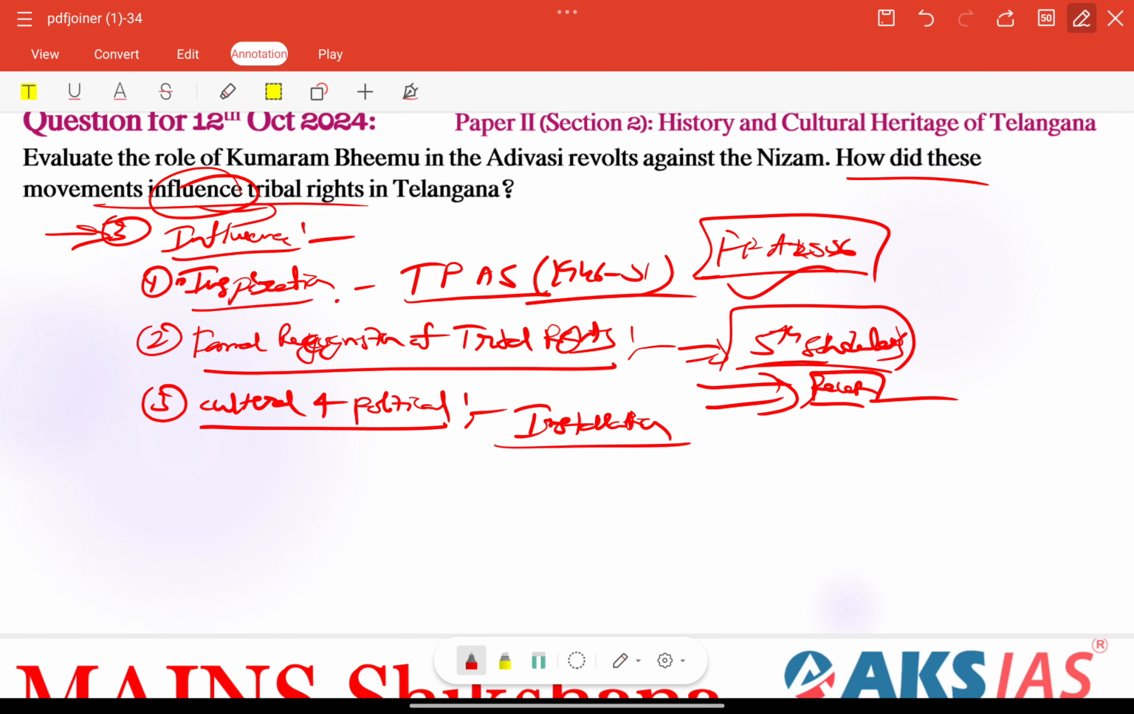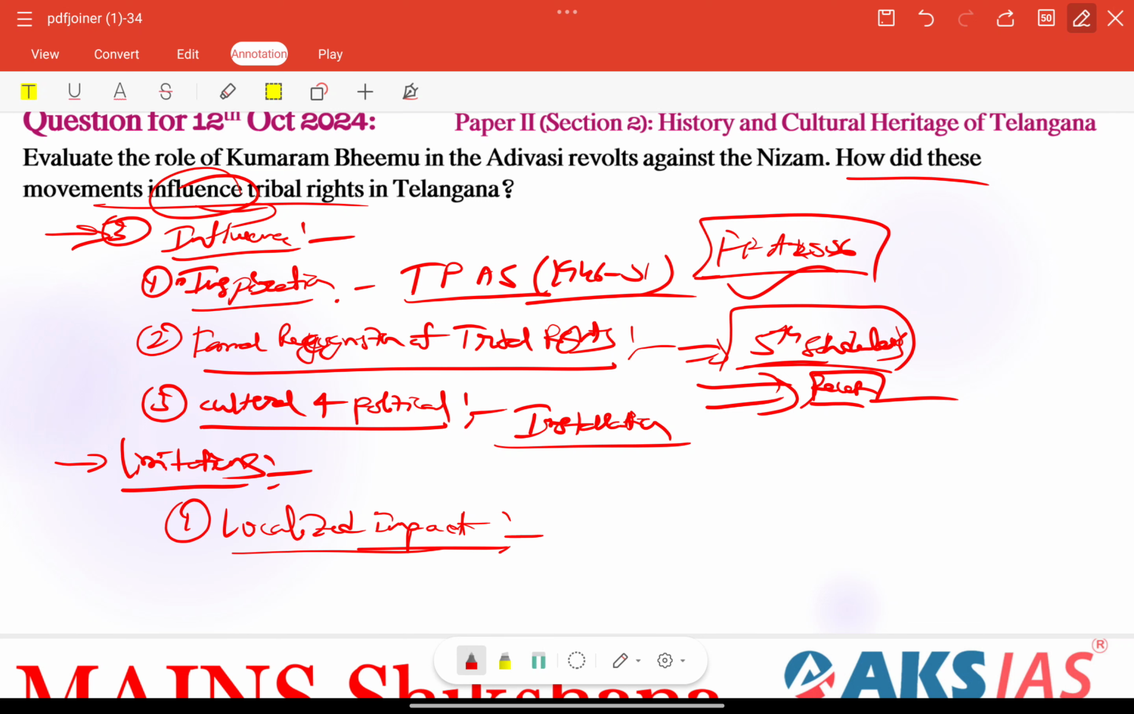Otherwise here we can connect some limitations. Whatever limitations of these movements, we need to focus on providing here. Localized impact is very much important, only limited to localized people, right? While Komaram Bhim's revolts were influential, they were largely localized and did not spread beyond specific tribal regions. That is the major reason.